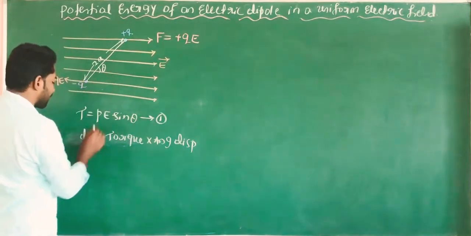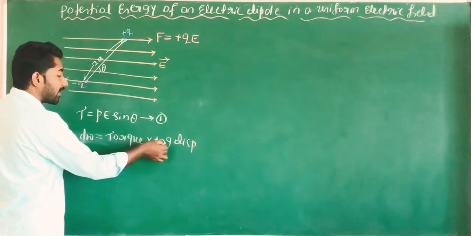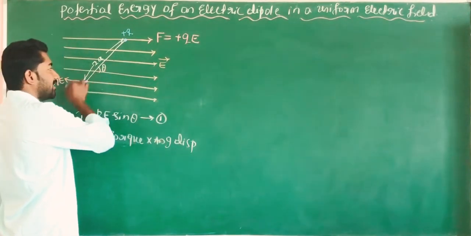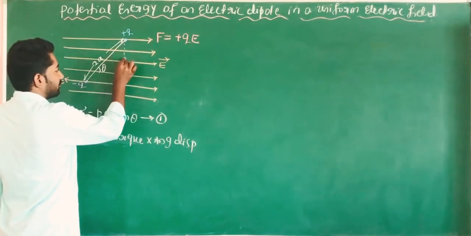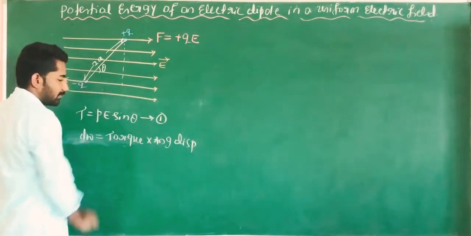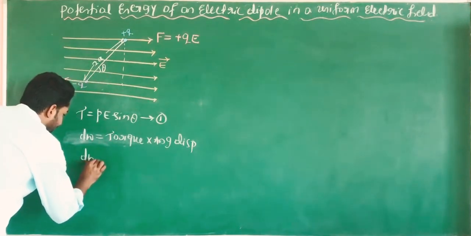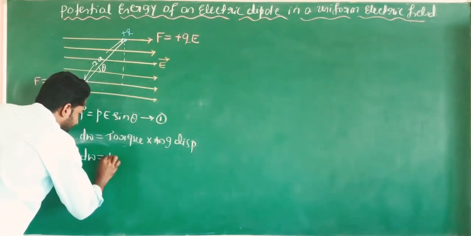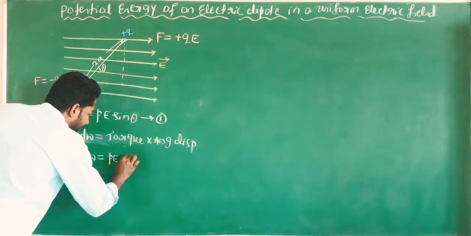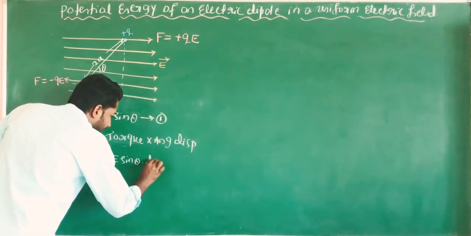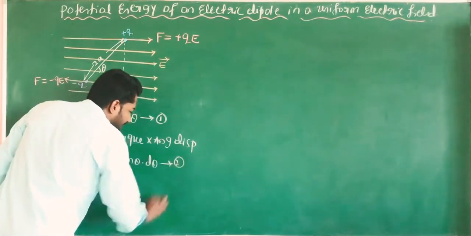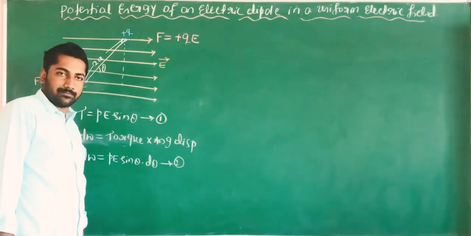The small work done dW is equal to torque into angular displacement, that is d theta. Now I can write this equation: dW is equal to torque, which is PE sin theta, into d theta. This is equation number 2.